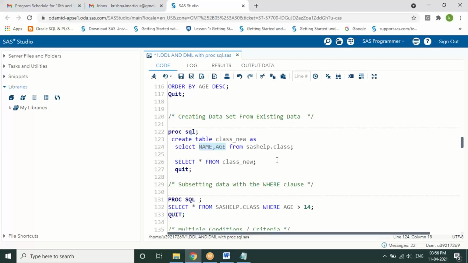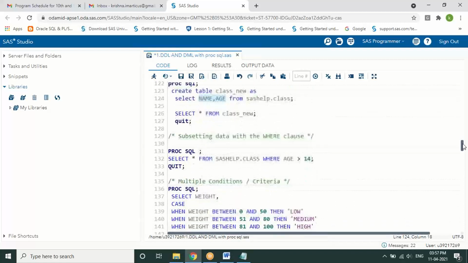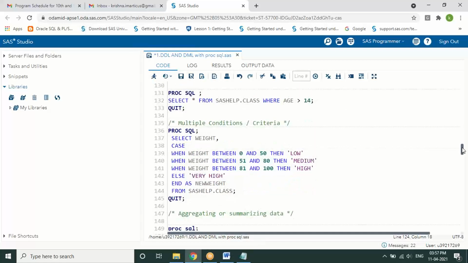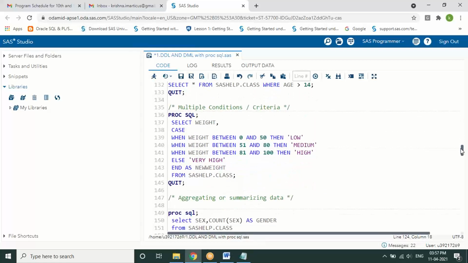Right. So already we have seen the subsetting part. And next one is creating a condition statement. While we have discussed in SAS programming that we can use if and then statements, as I said, SAS will also accept SQL statements. Under the SQL, we cannot execute if then statements. If then statements will not work in SQL.